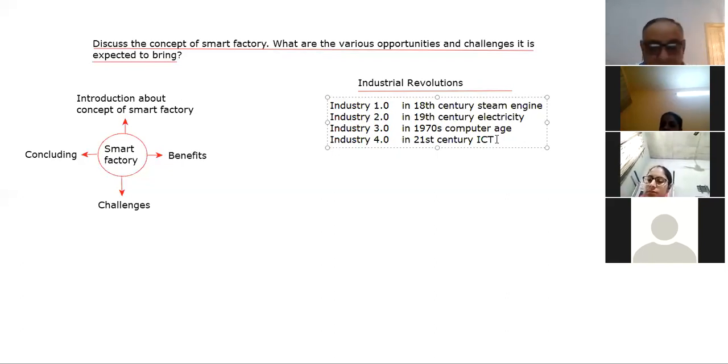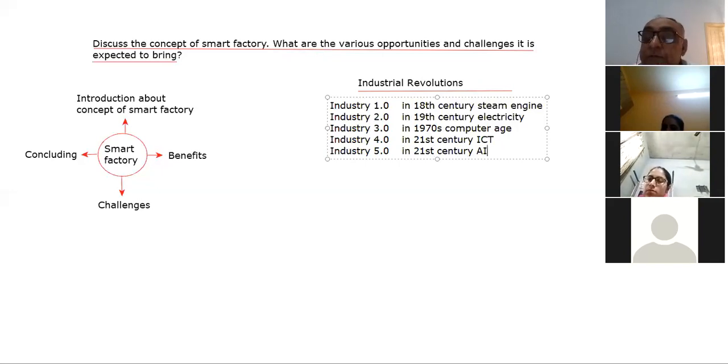Means networking, since it started, this is connected with it. The next one that is coming, that is 5.0, will also come in this century. It has started. That is related with artificial intelligence.